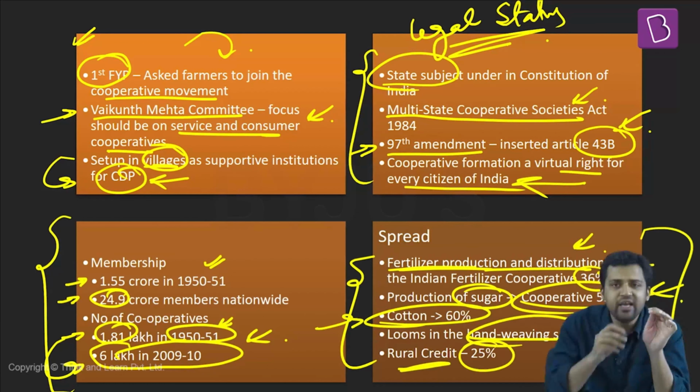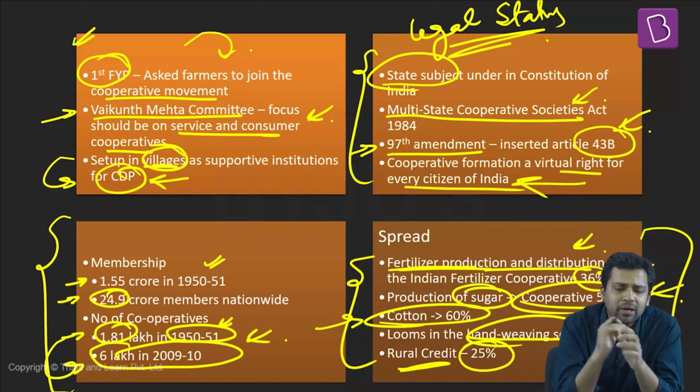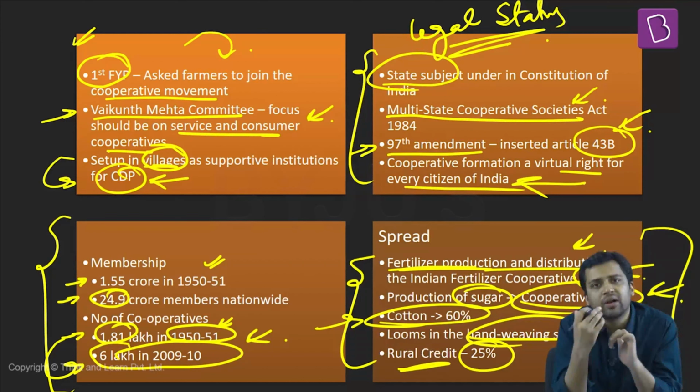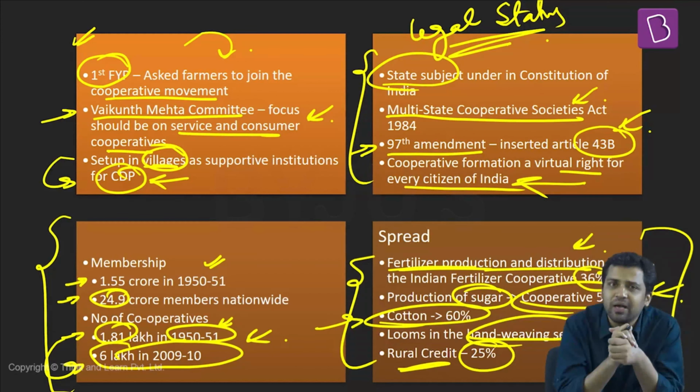So this is the story of cooperatives. This is the evolution of the cooperative sector in India. They have offered different kinds of advantages and benefits, because of which they have become stronger over a period of time. But the cooperative sector in India has also faced multiple challenges. Now, what are some of the specific challenges faced by the cooperative sector?